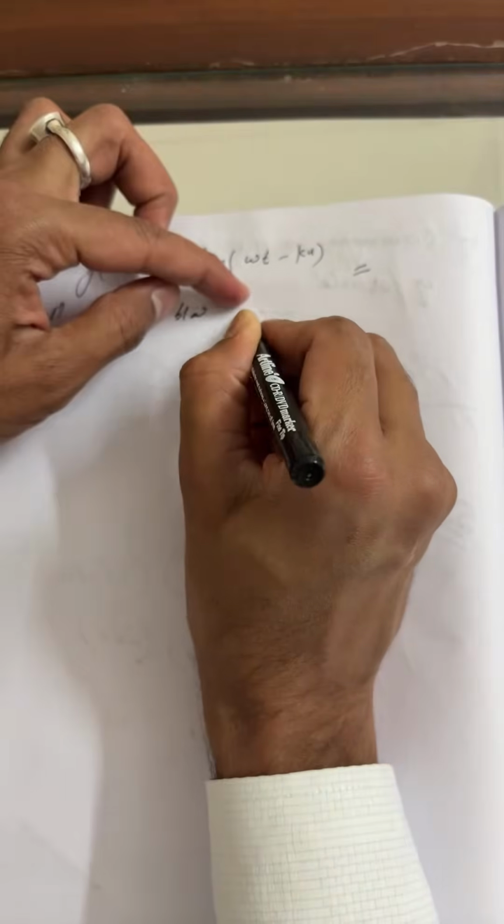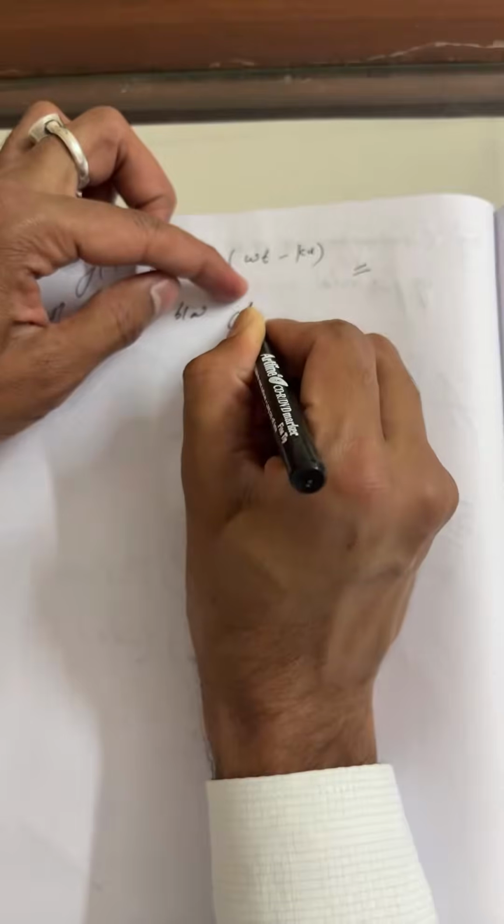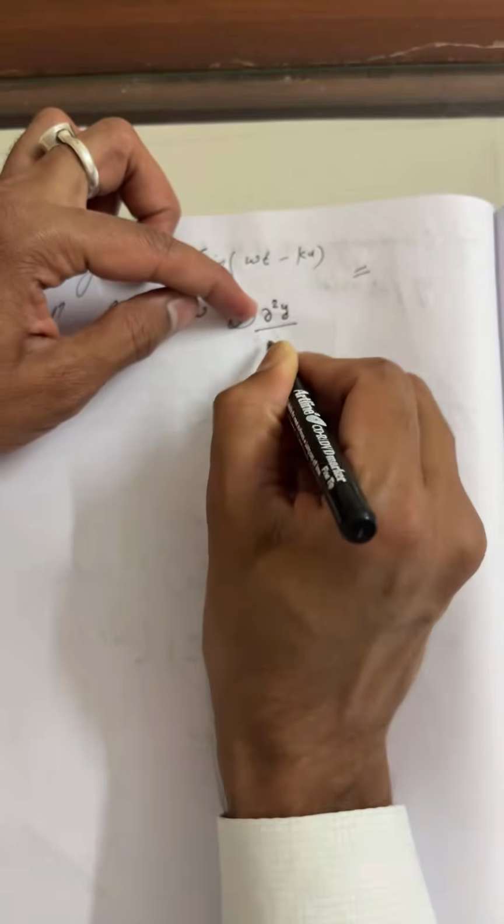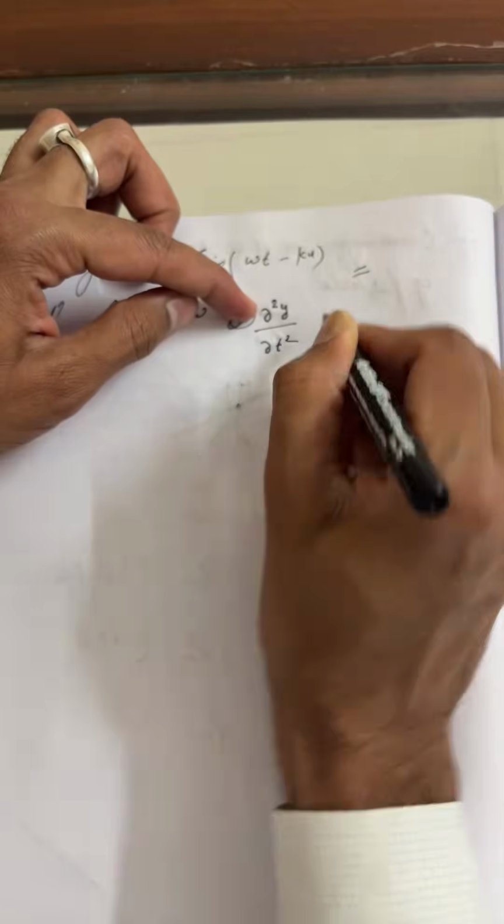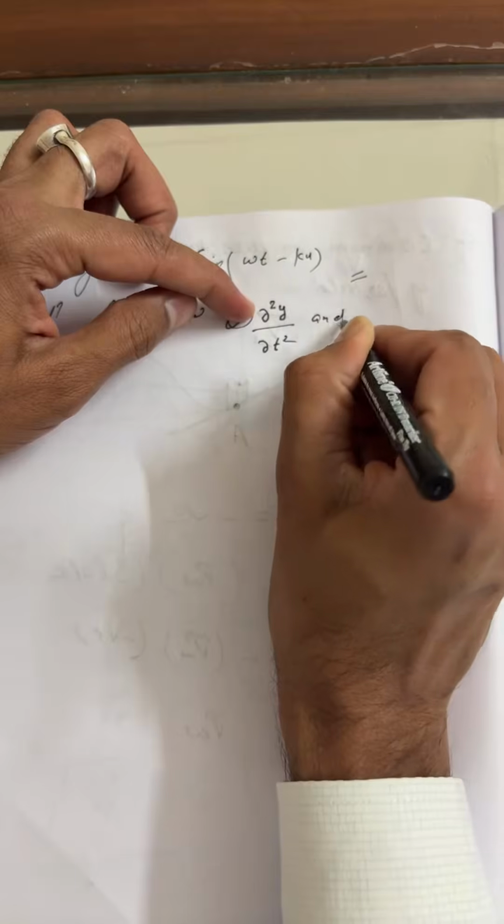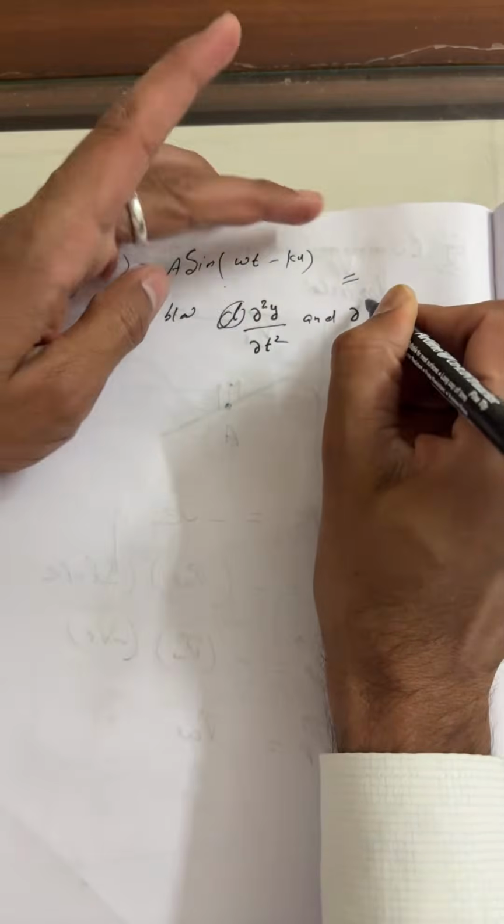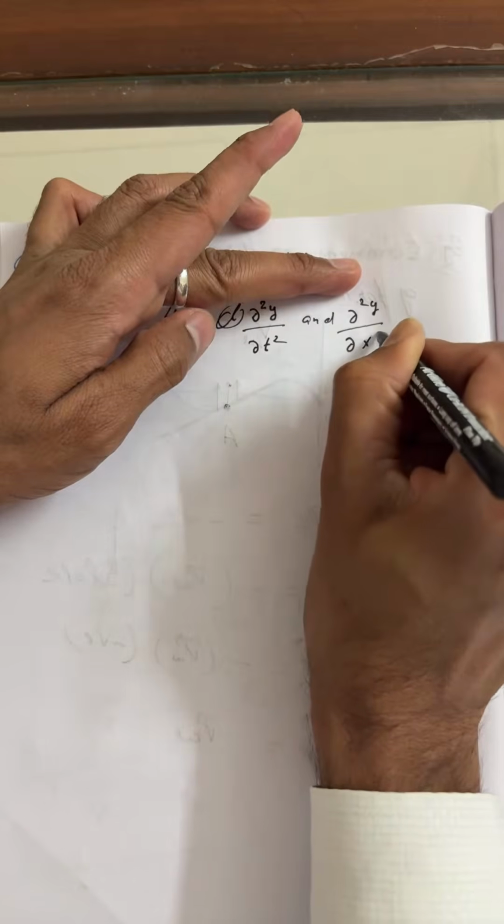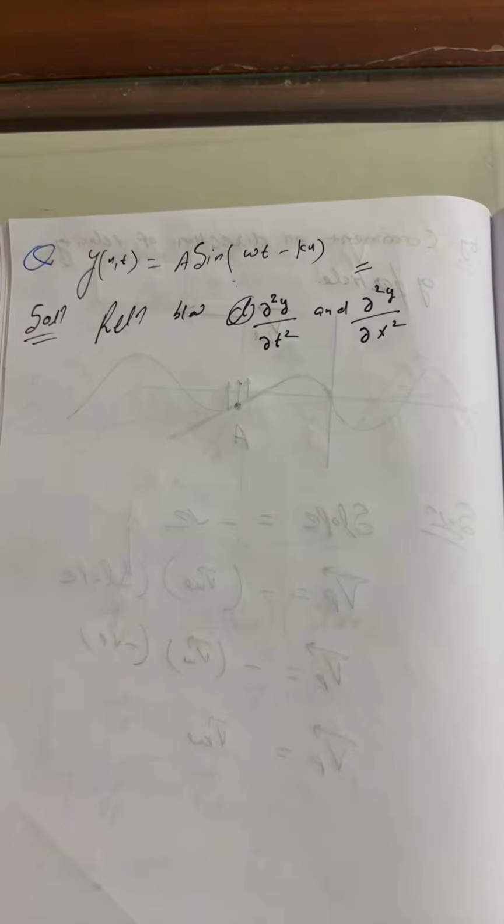You can say double differentiation, two times. This is what, my dear? ∂²y/∂t², and this is ∂²y/∂x². Yes, beta, we wish to find the relation here.